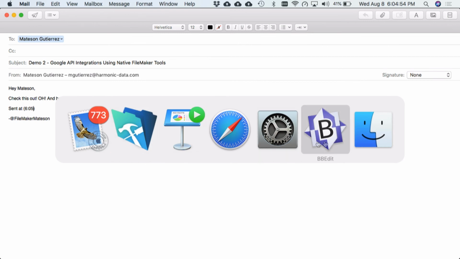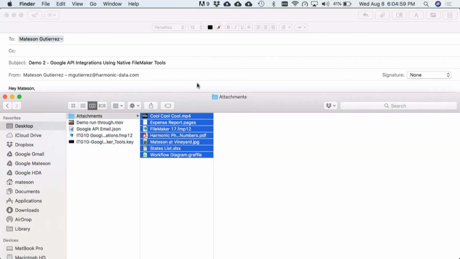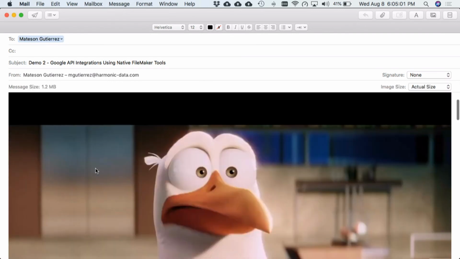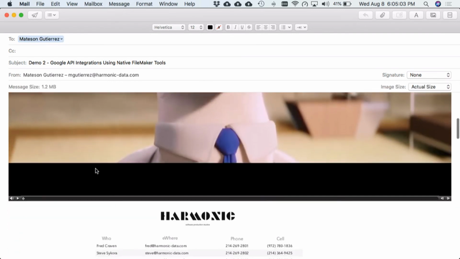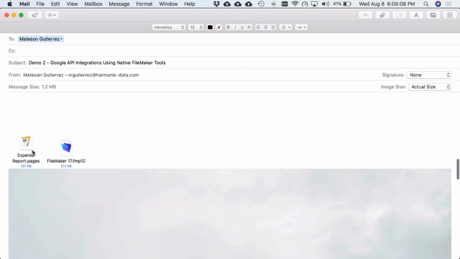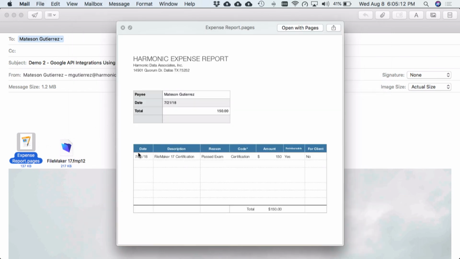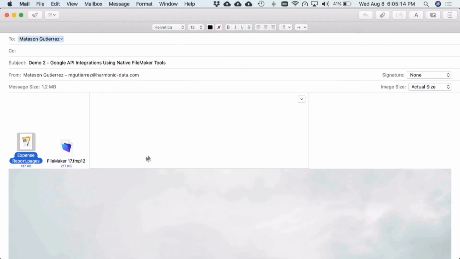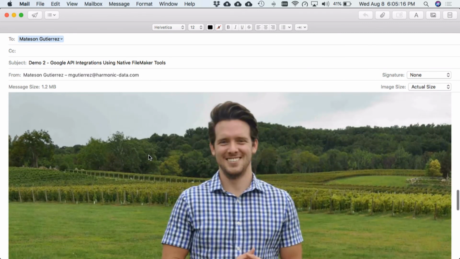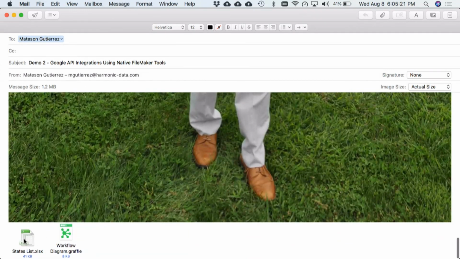And now I'm actually going to pull this up. I'm going to get all of these attachments and paste them here. So we've got a video, all the Harmonic employee phone numbers, an expense report, reimbursed for my certification, which is nice, me at a vineyard, which was awesome, and a list of all the states and a workflow diagram. Awesome. So let's send this.